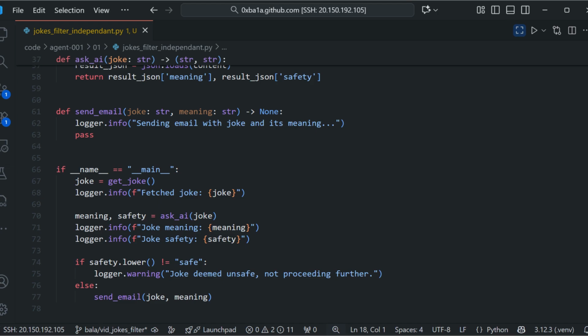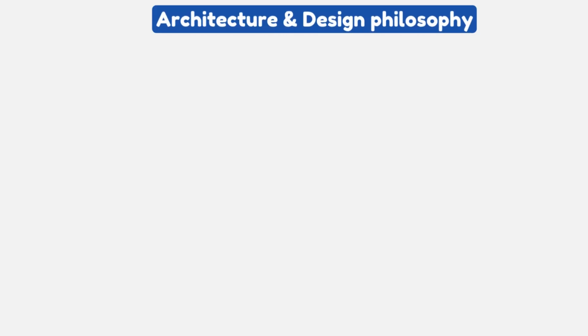Now comes the decision. If safety is true, I compose the email, the subject, daily dev joke, the body with the original joke and a short explanation, and then I send it. If safety is false, I don't send it, I flag it for review. The point is to combine model judgment with a simple rule so you get the best of both worlds: the model's ability to interpret language and your guardrails for what actually goes out to people. This blend is how you maintain precision and recall in a setting where tone and context matter.